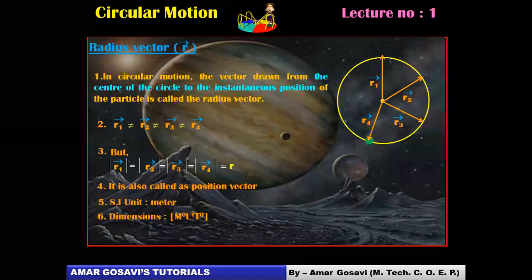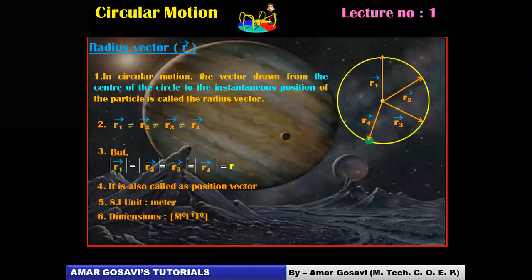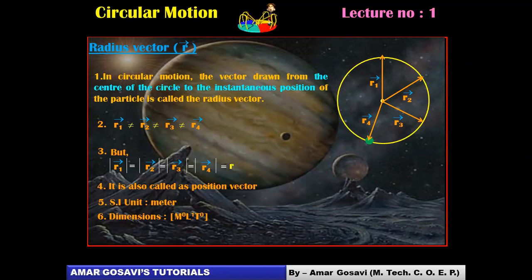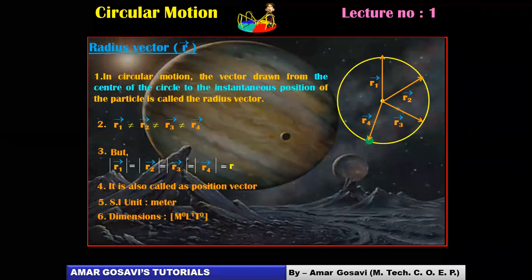Okay. If you are done with this, please. Okay, friends. So this is the first definition which we have defined so far as circular motion is concerned, and this is the definition pertaining to radius vector.